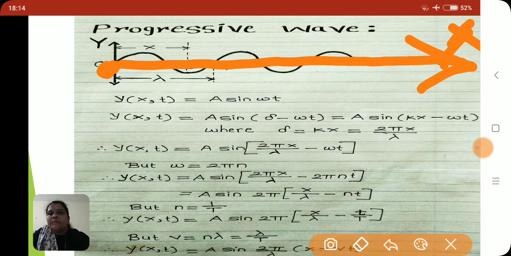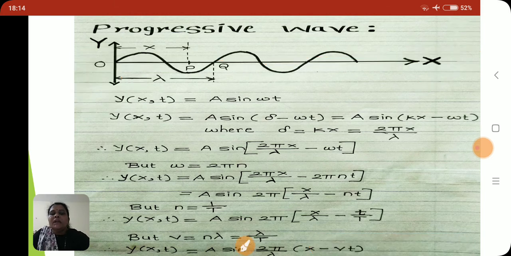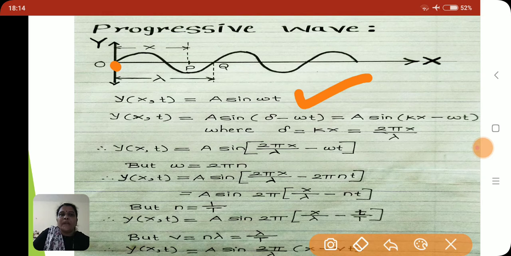At point O, t is equal to 0, and whenever the wave propagates, the direction of vibration of the particle is like this, parallel to the y-axis. Therefore, at point O, the displacement y of x,t is equal to a sin(omega t).